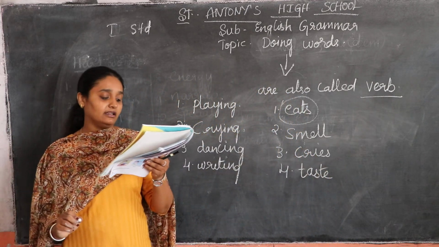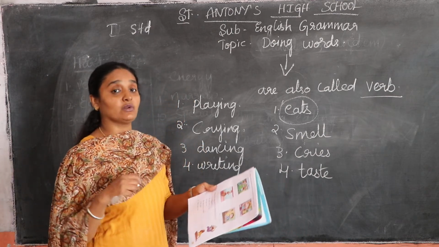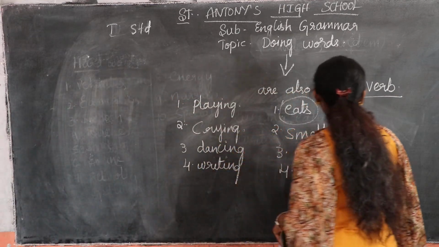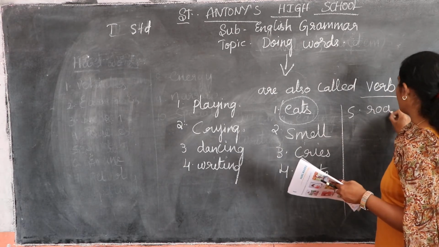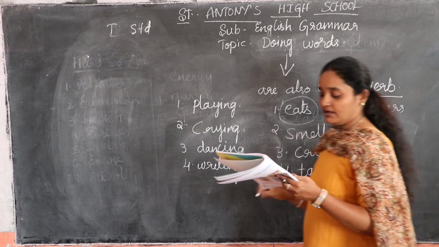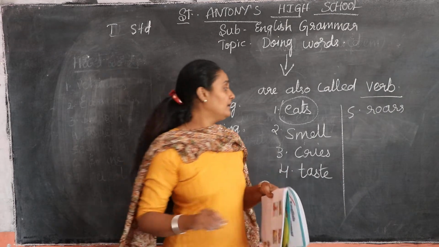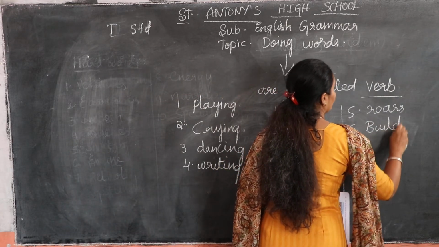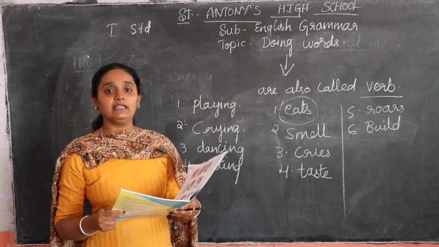A lion roars. What is the lion doing? It is roaring loudly. What do you mean by roaring, children? It is shouting. Roaring means shouting, the sound it makes. So the fifth one is roars. Birds build nest. Birds are a noun. Build is a verb, B-U-I-L-D. Build is an action word, which means it is a verb.